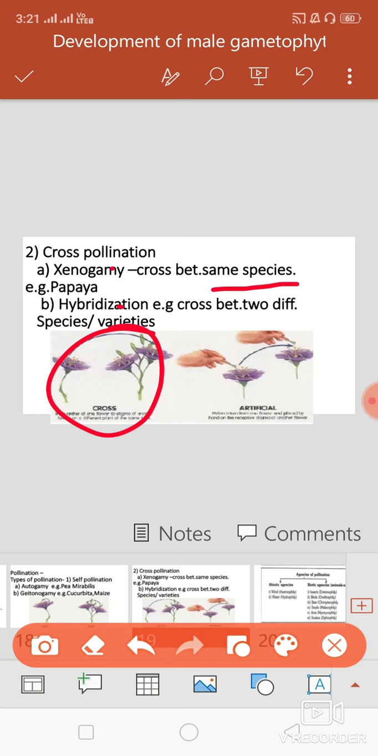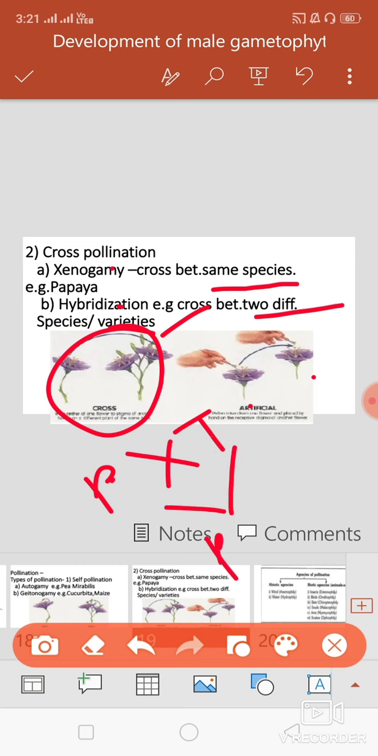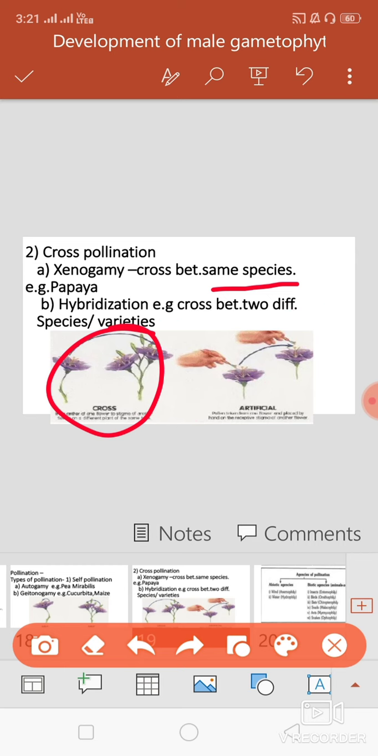Second, hybridization. Actually, hybridization is the artificial cross pollination. In hybridization, transfer of pollen grains from anther to stigma of another flower of another plant belonging to a different species or variety is called hybridization. The best example of hybridization: a cross between potato and tomato gives the product pomato. So that is hybridization. These are the two types of cross pollination.